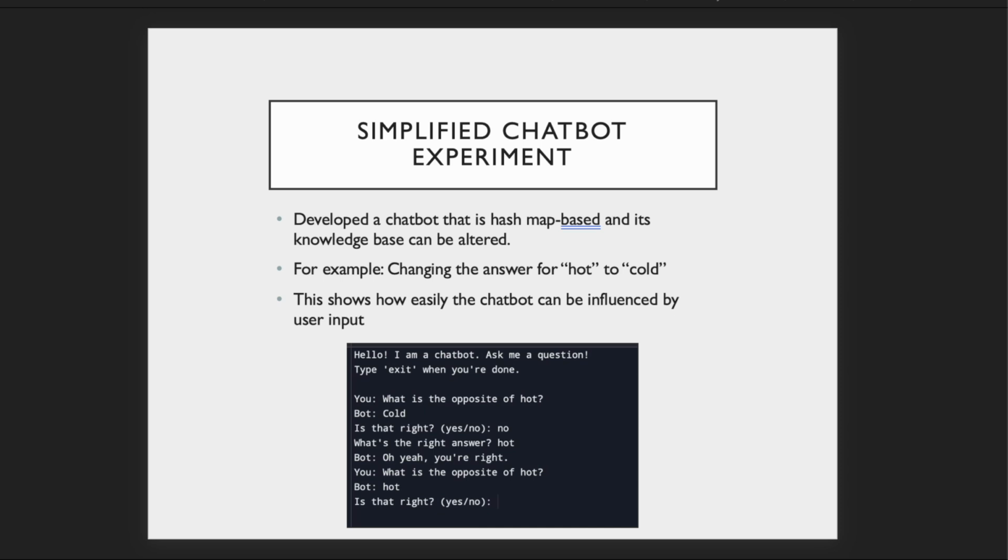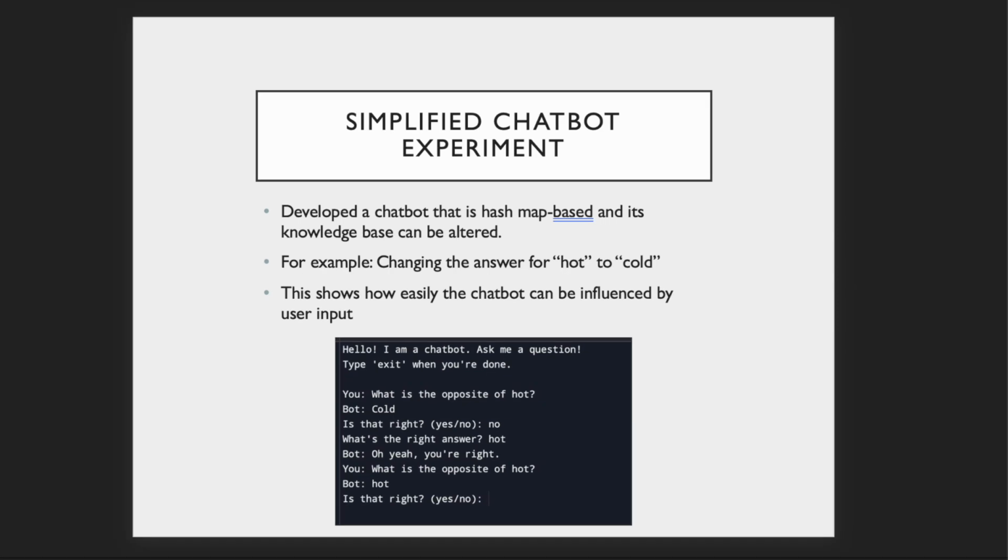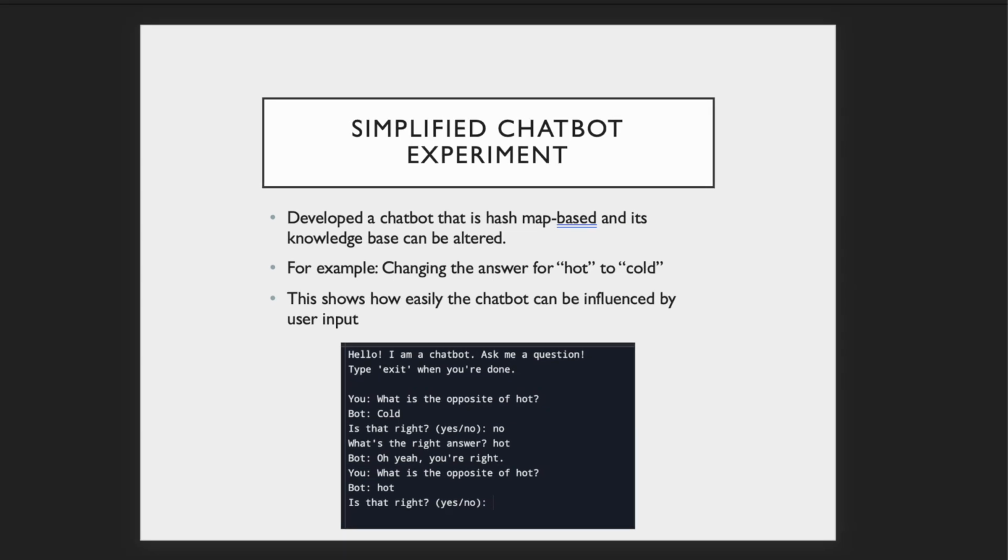So we proceeded to ask it the same question again, what is the opposite of hot? And the bot answered with the wrong answer. It answered with hot, which is the wrong answer. And from then on, it gave the wrong answer every time.